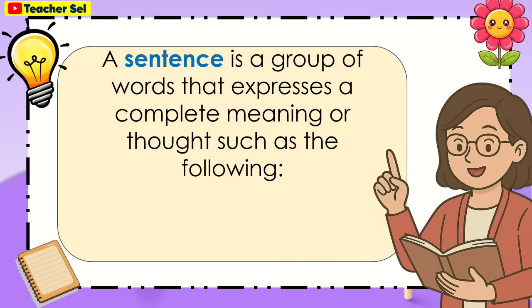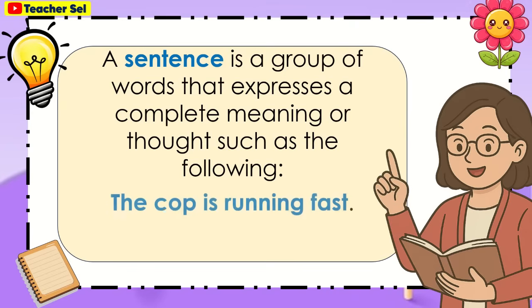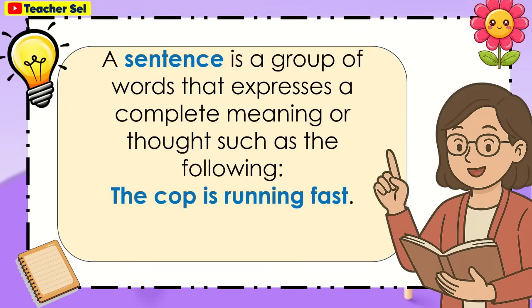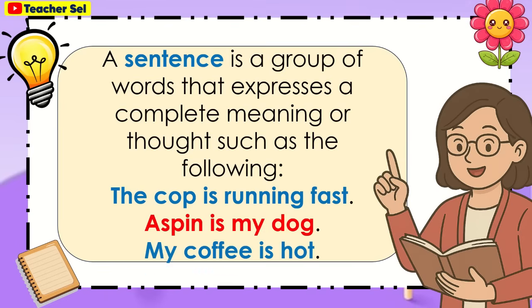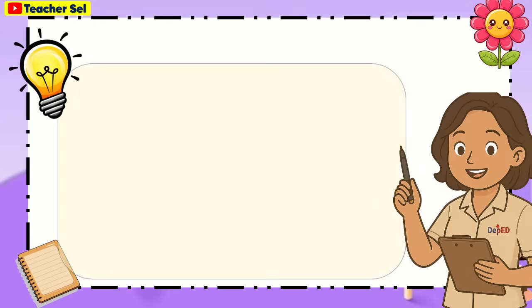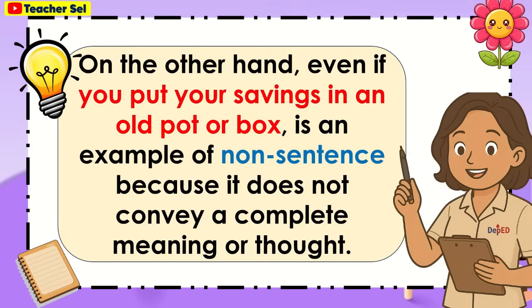A sentence is a group of words that expresses a complete meaning or thought, such as the following. The cup is running fast. Aspin is my dog. My coffee is hot. On the other hand, "Even if you put your savings in an old pot or box" is an example of a non-sentence because it does not convey a complete meaning or thought.